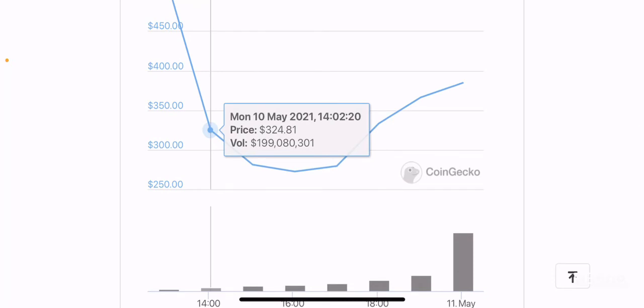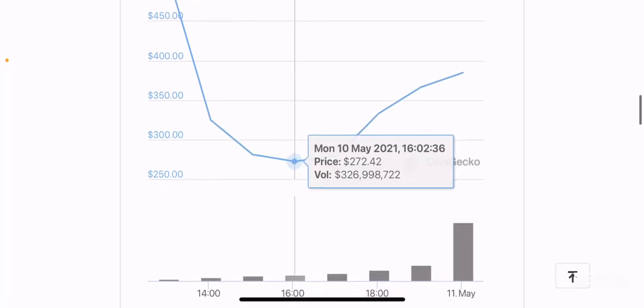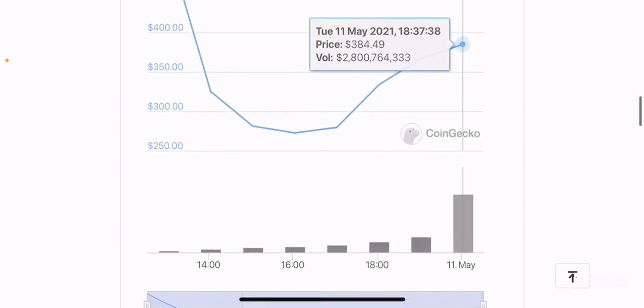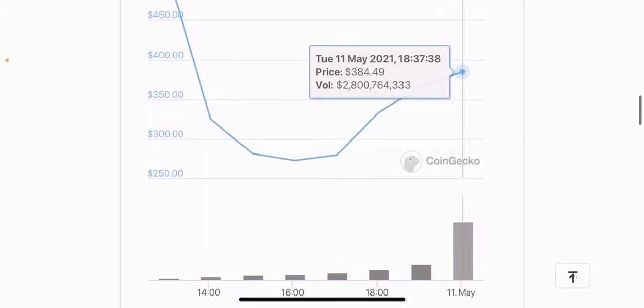It dumped to a low point of about $272 per token, and now it's starting to climb back up. I do believe that it will undergo some correction in the upcoming weeks and stabilize somewhere around the $250 to $225 range, which is something you can expect this token to reach.